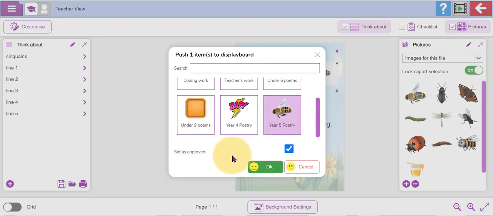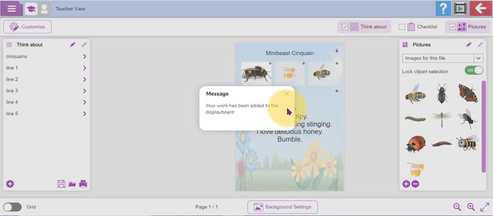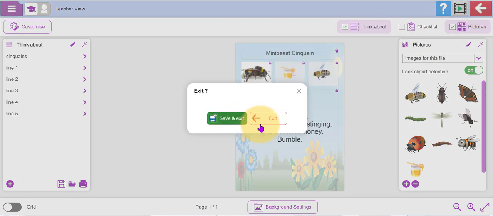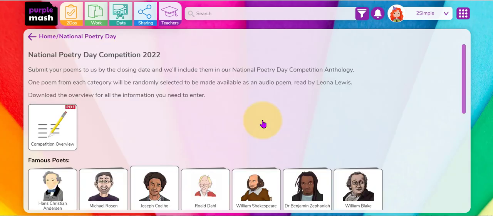So when the system recognises that you are a teacher, by default, it will be set as approved. So there's no need to approve work that's been shared to a display board as a teacher. Only the work that's shared as a pupil will need to be approved by the class teacher.